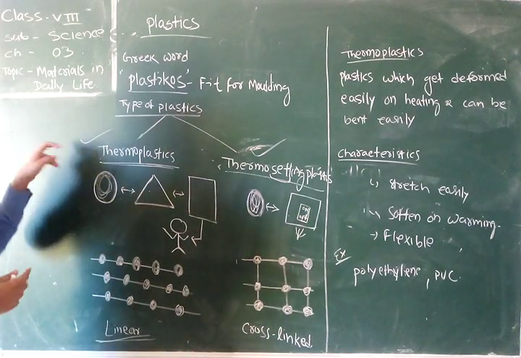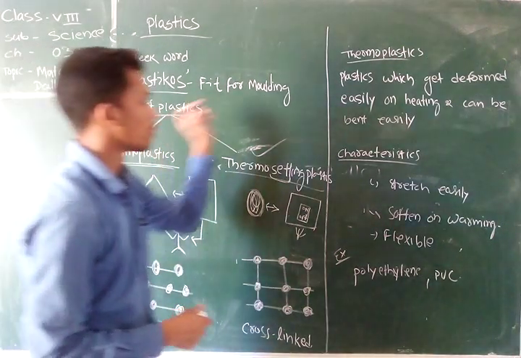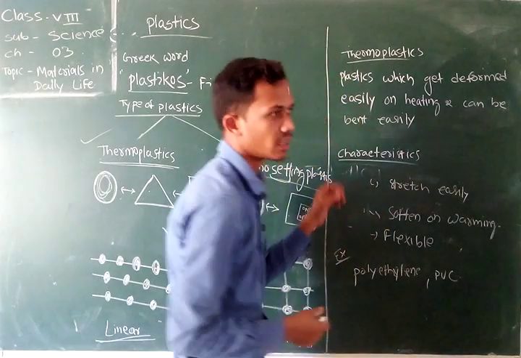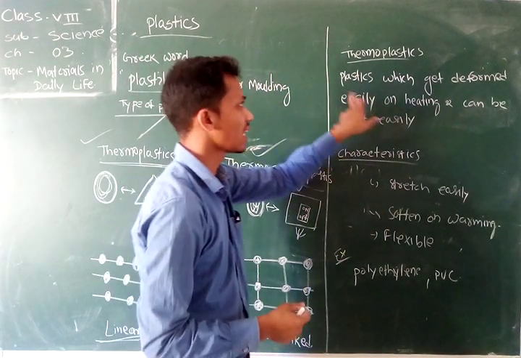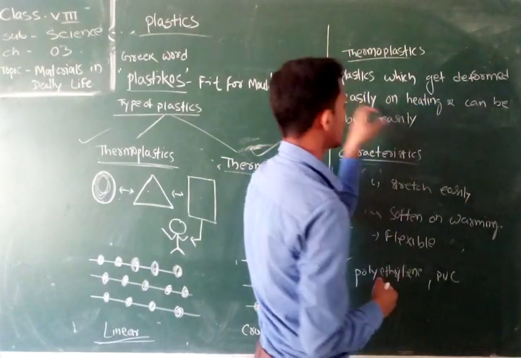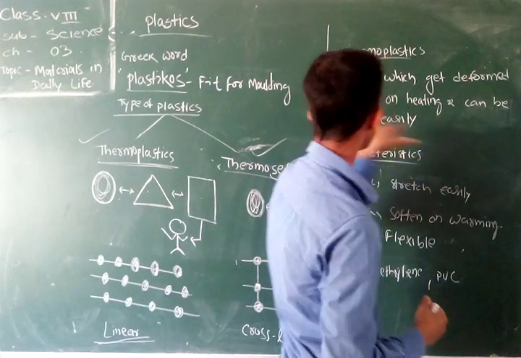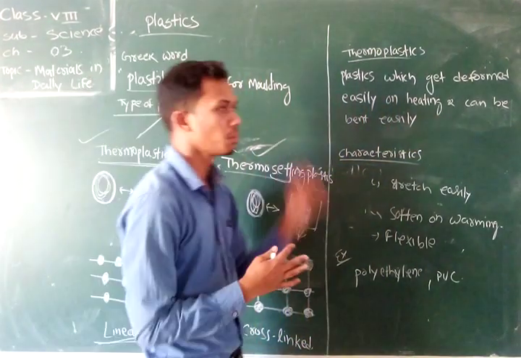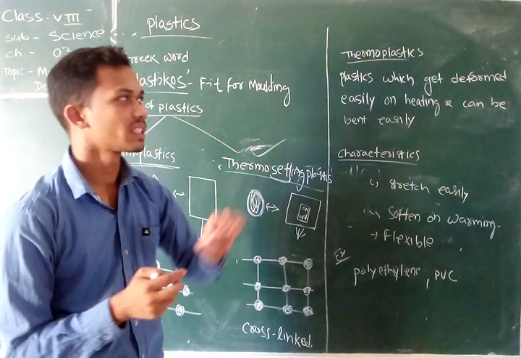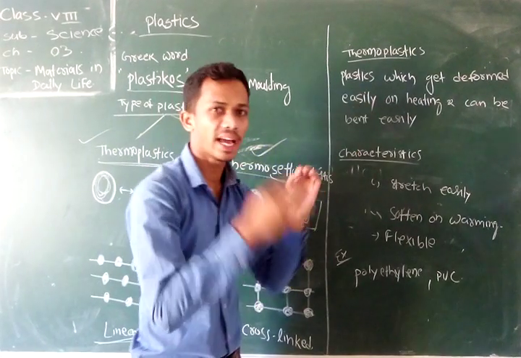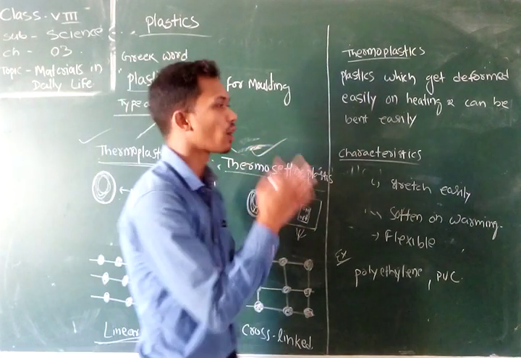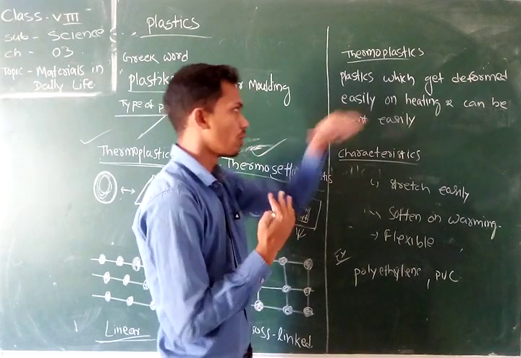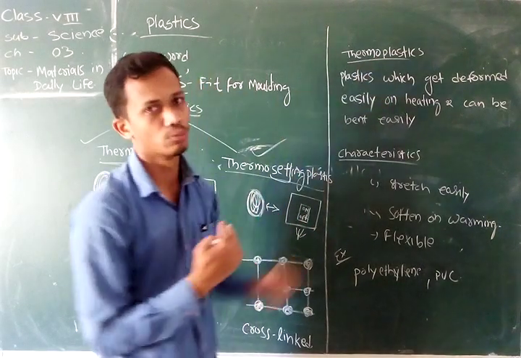Now let's discuss what thermoplastic is. Take the definition: the plastic which gets deformed easily on heating and can be bent easily is called thermoplastic. So thermoplastics are those plastics which can be easily deformed by heating and easily converted into another shape.